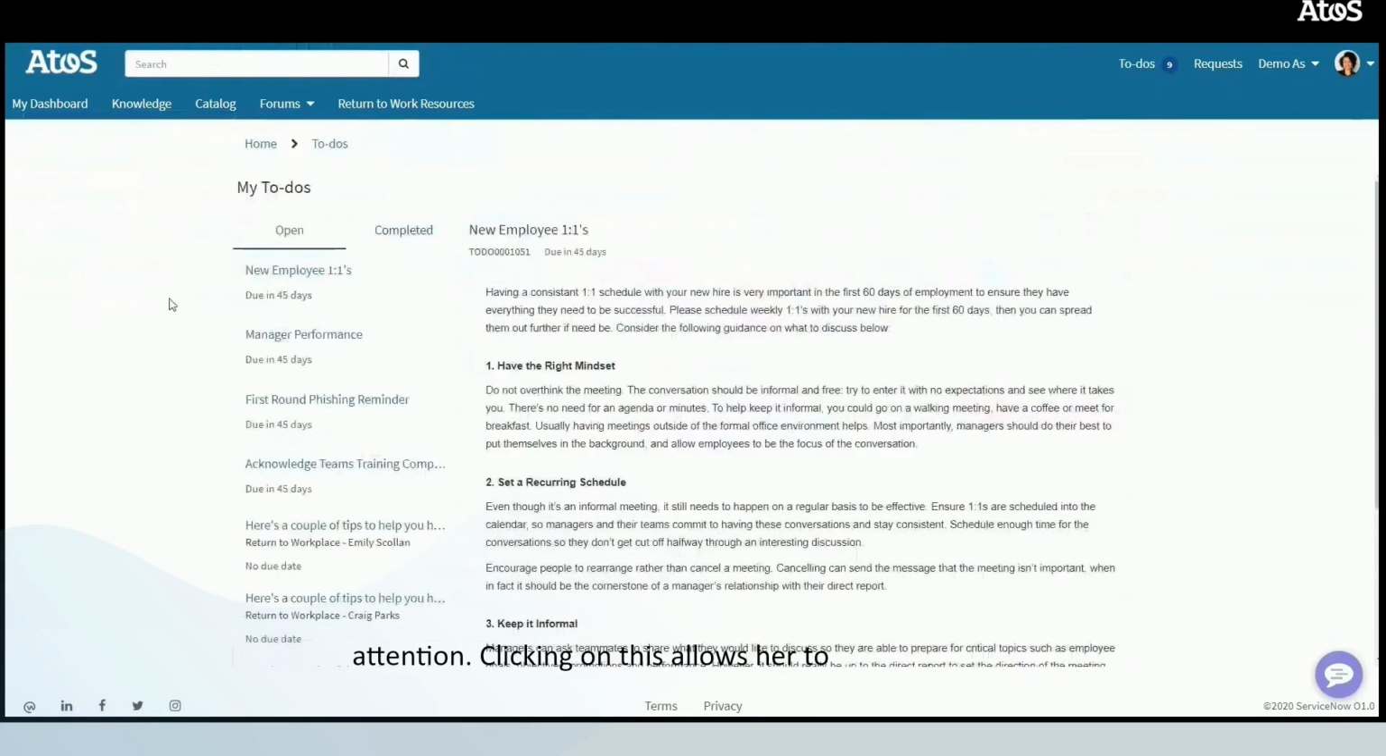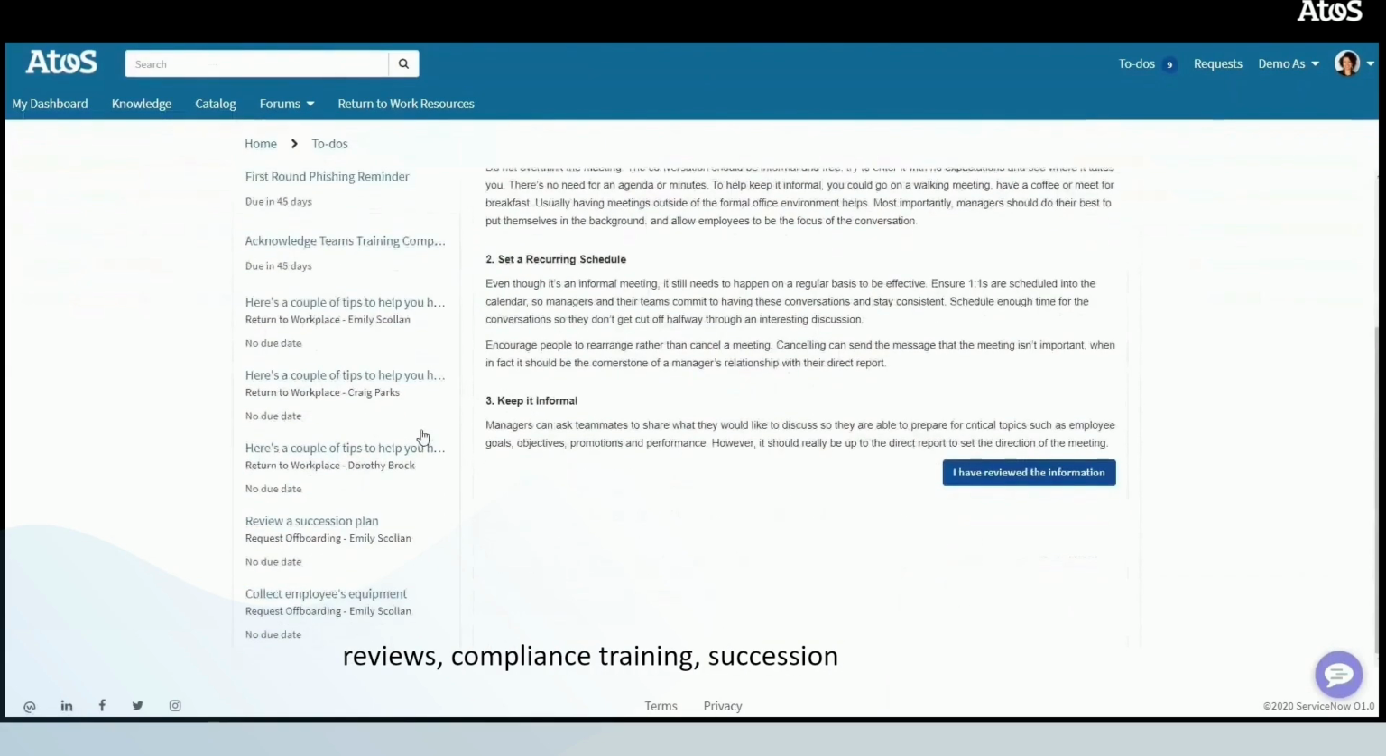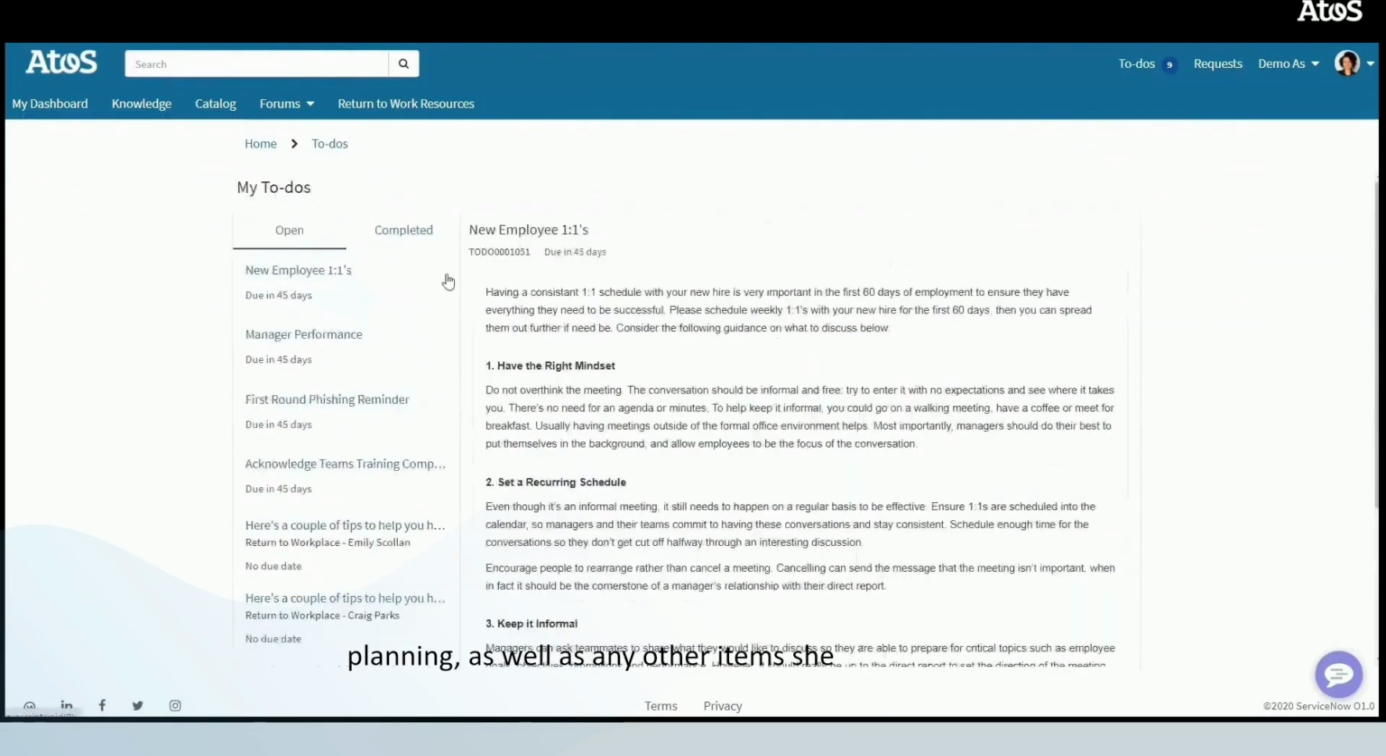Clicking on this allows her to review the to-dos, such as performance reviews, compliance training, succession planning, as well as any other items she needs to address. This helps Maria to quickly prioritise her tasks, thus making her morning more efficient.